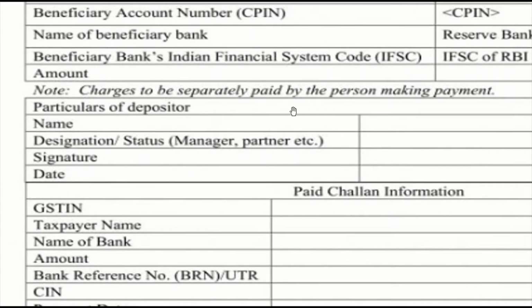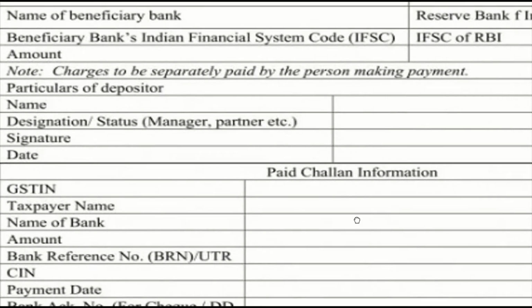Charges to be separately paid by the person making payment, right? It means if you have to pay 1000 rupees as taxes, you have to pay 1000 rupees of taxes plus the bank charges. Those bank charges will not be included in the 1000. The 1000 is different from those bank charges, right? Then particulars of the depositor have to be given here: the depositor's name, designation, signature and the date. These columns you will have to use, right?